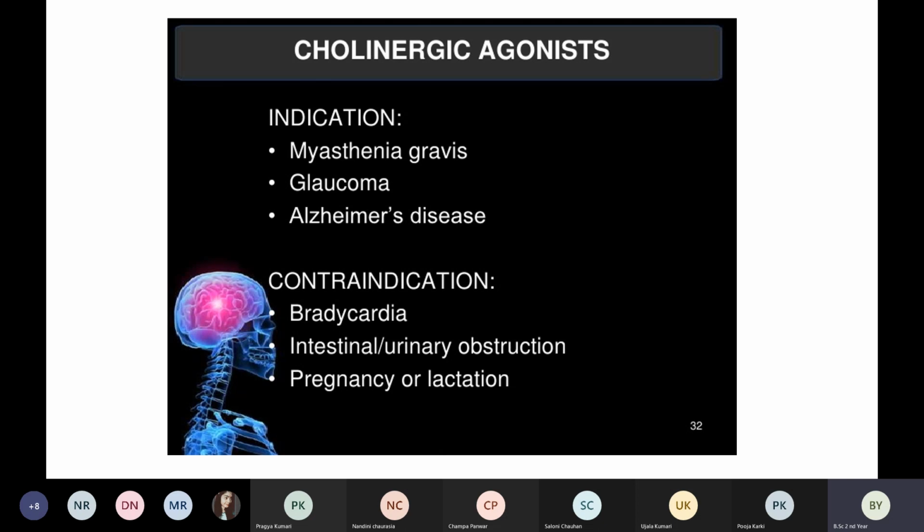And also last, in pregnancy and lactation. Pregnant ladies also, we have to be very careful when we give acetylcholine. Very cautious होना चाहिए. And lactation. The mothers, when they are lactating or giving breastfeed to the babies, then उस condition पे भी हमें acetylcholine नहीं देना चाहिए. So these are the indications and contraindications of acetylcholine. Is this clear to everyone? किसी को doubt है? No, ma'am. Okay.